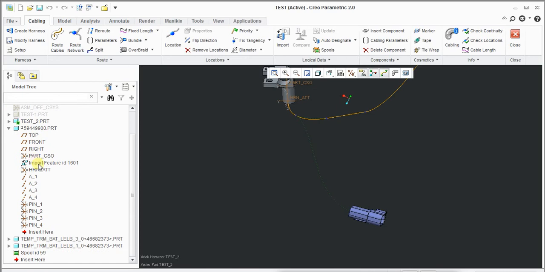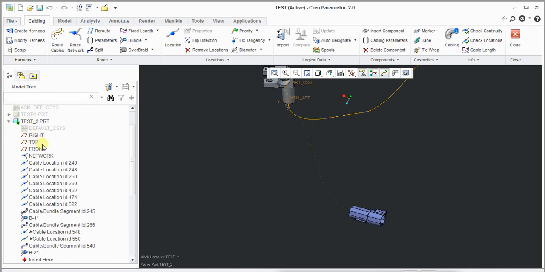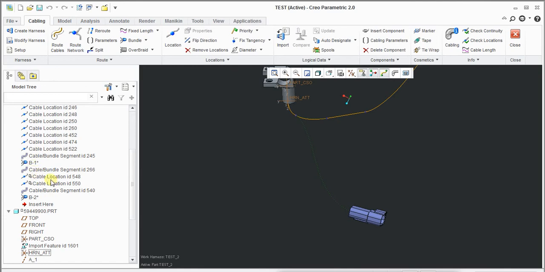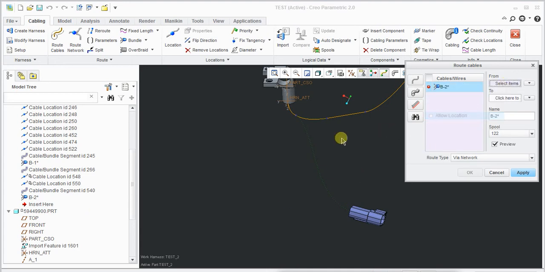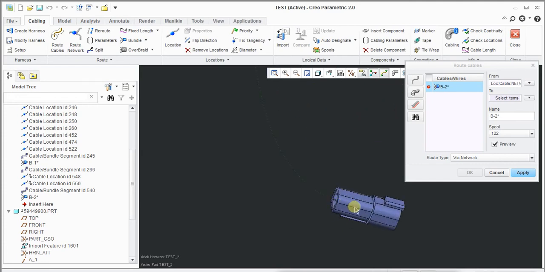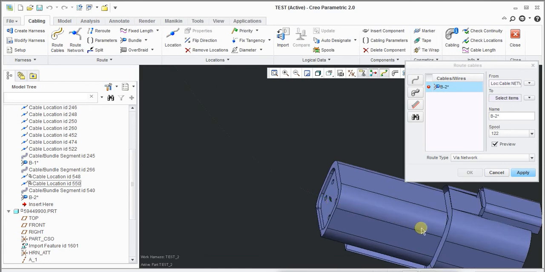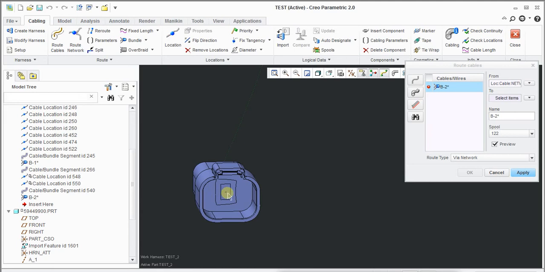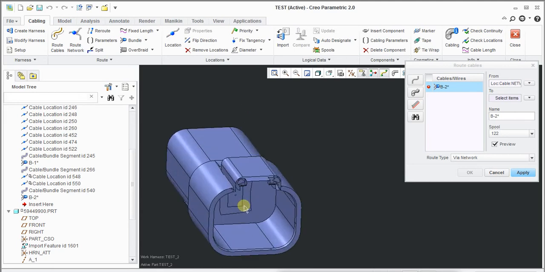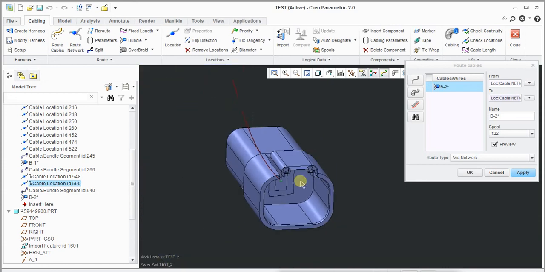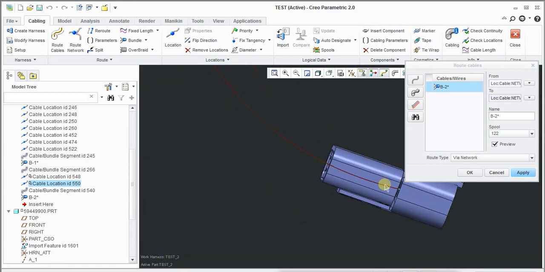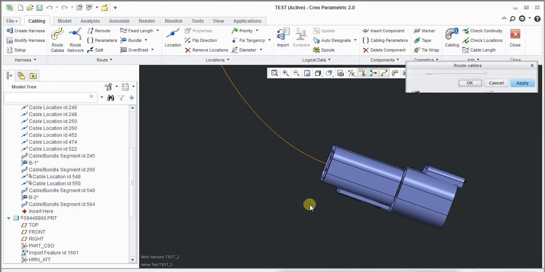If you go here and open the harness part, see the bundle is there, route it, allow location from this point to that point, okay, apply and see.